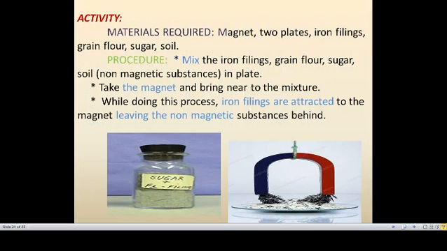So let us see an activity. The materials required are a magnet, 2 plates, iron filings, grain flour, sugar, soil, anything you can take. Mix the iron filings into the grain flour, sugar and soil, because these are all non-magnetic substances. Only the iron filings are magnetic. Now take the magnet near the mixture. The iron filings are attracted towards the magnet, and the remaining non-magnetic substances are left behind in the plate itself. So we can separate iron filings from a mixture by using the magnetic separation method.